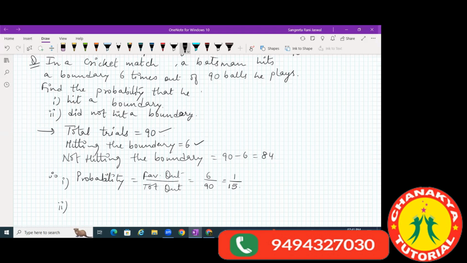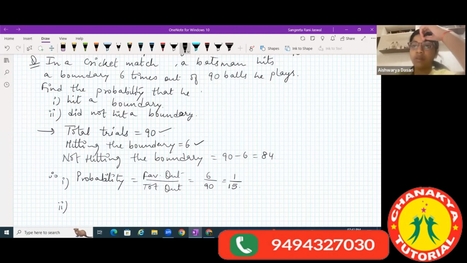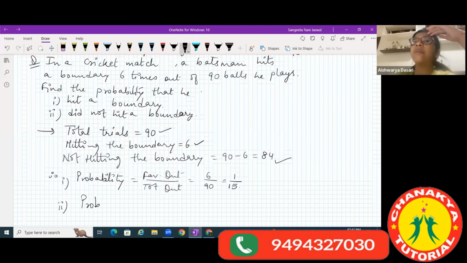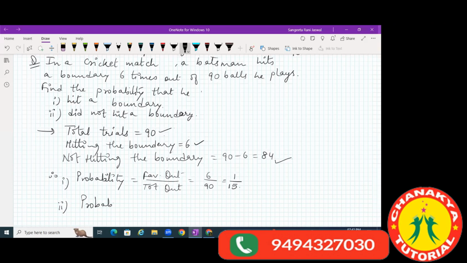So in the second part, it is asked what is the probability that he does not hit the boundary. So not hitting the boundary is 84 by 90. Favorable outcome upon total outcomes. So you reduce it to lower form.